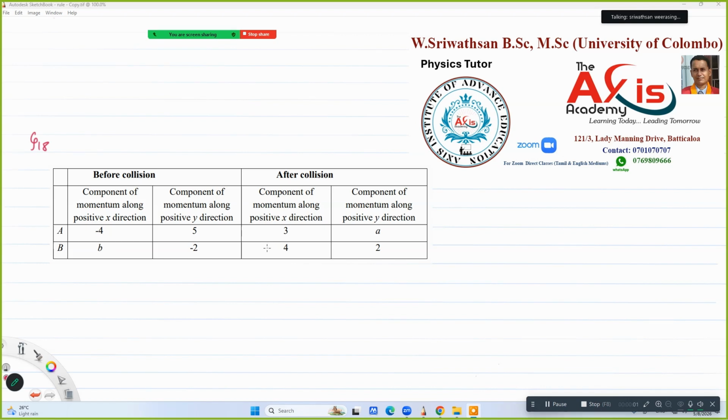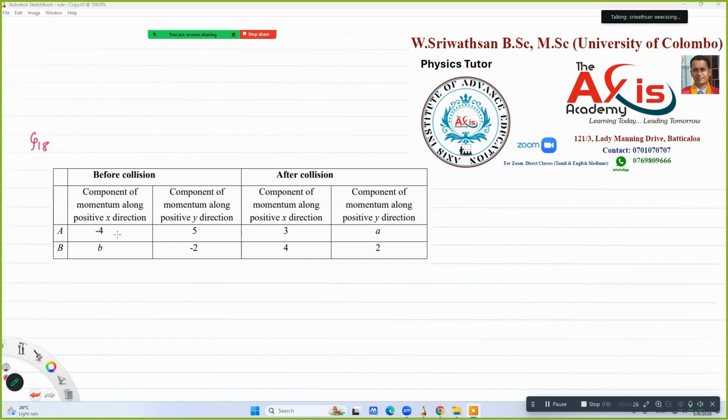Two particles A and B are colliding in a Cartesian plane. That means positive x direction. This is the component of momentum in the positive x direction for A, and the component of momentum along the y direction for A. This is before collision, and after collision is also given.